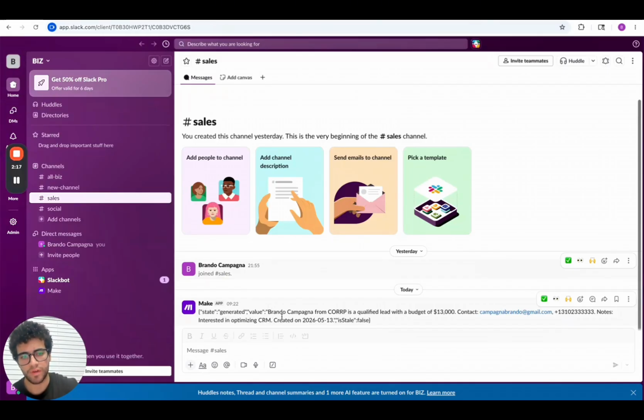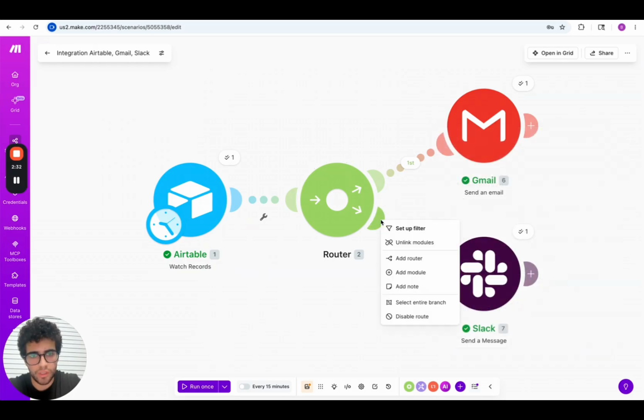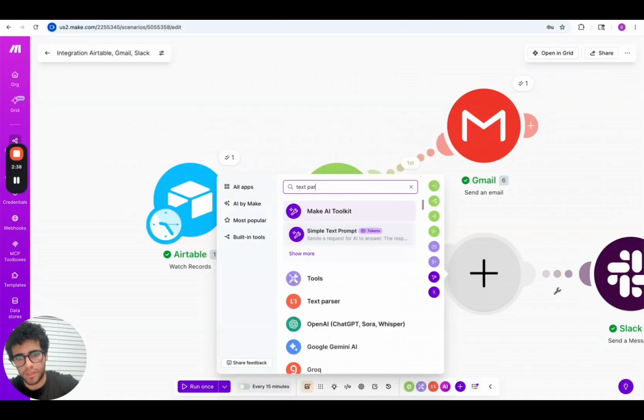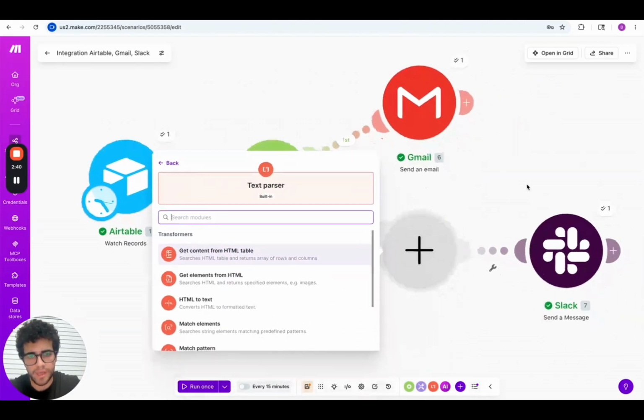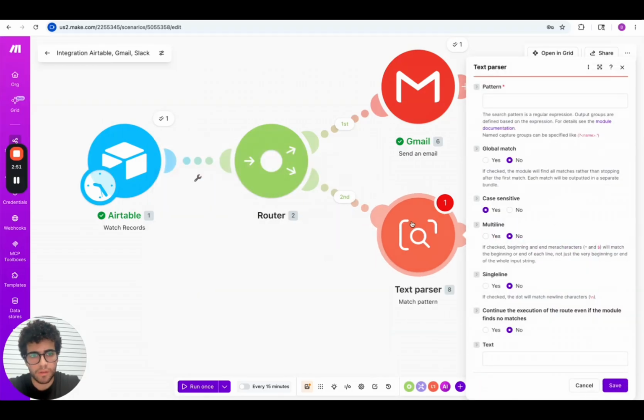Brando Campagna from Corp is a qualified lead, but you can see that the message is a little bit messy. So we need to do something here, because there's state, and at the end state false. So we need to clean it up a little bit. So we go back on Make, and how we do it, we just create a new module here, add module, and we look for a text parser. Text parser is like a formatter, so it scans our message coming from Airtable, and it just takes the information that we actually need. So we click match pattern, and from here we select a regular expression.